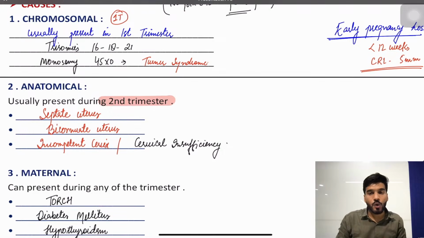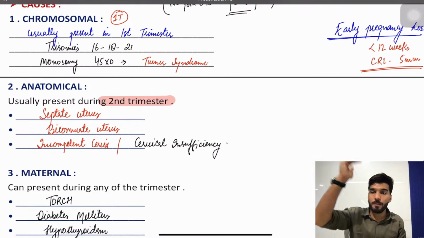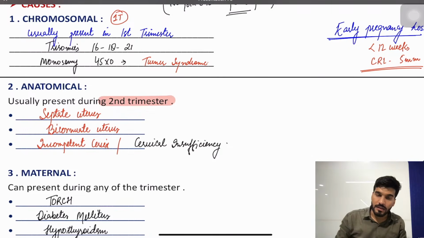Third is incompetent os. There is a short cervix less than 2.5 centimeter or less than 25 mm, which is also called as cervical insufficiency. Treatment, you have to apply the cerclage at 12 weeks and remove the cerclage at 37 weeks. The most common cerclage we use is gonna be the McDonald's cerclage. Above that is Shirodkar, above that is trans-abdominal cerclage. Is that clear?